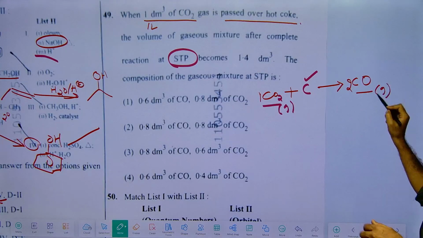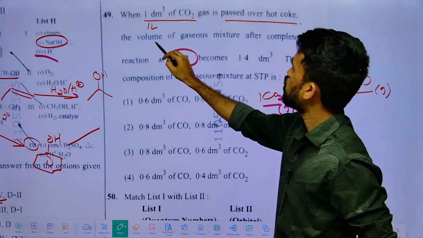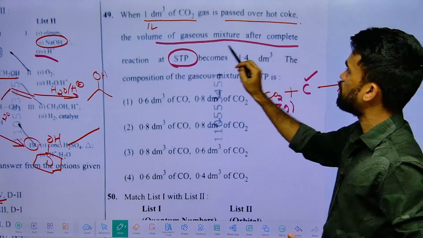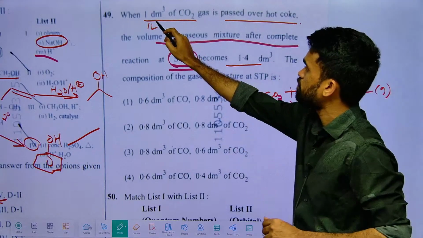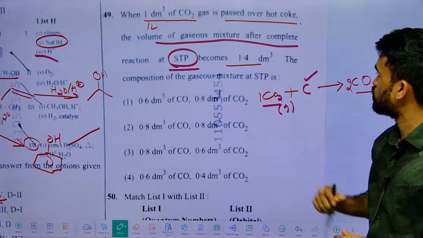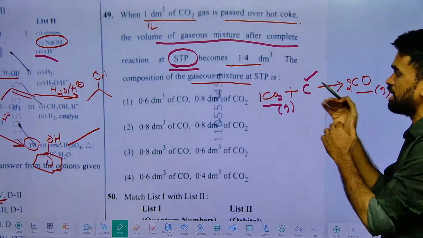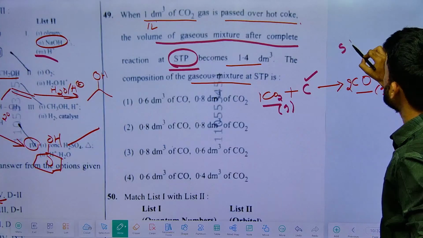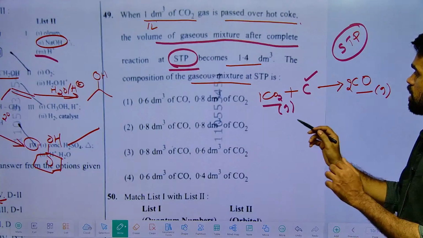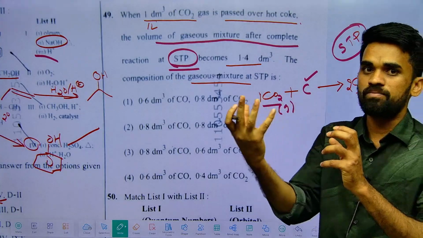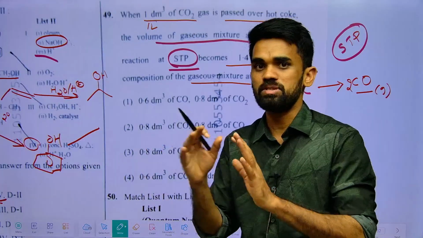You take only gases. Now read the question: over hot coke, the volume of gaseous mixture after complete reaction at STP becomes 1.4. Initially it is 1, finally it is becoming 1.4. We need the composition of the gaseous mixture after the reaction at STP. Since they mentioned STP, temperature and pressure are constant, so you can relate the number of gaseous reactants and products in terms of their volumes.